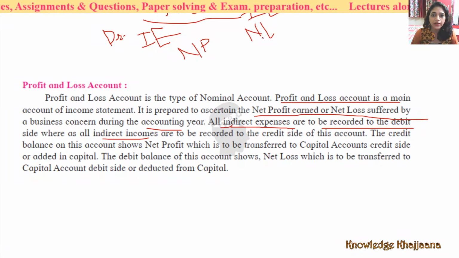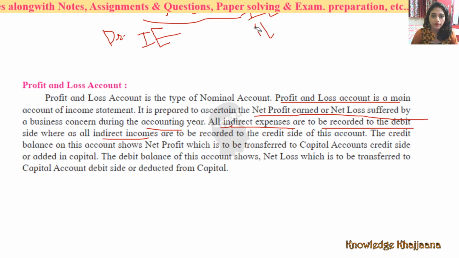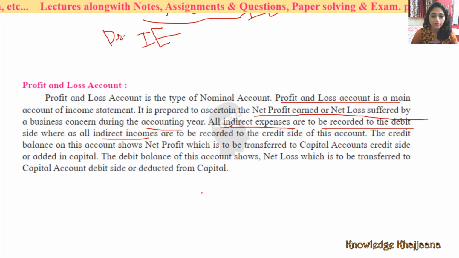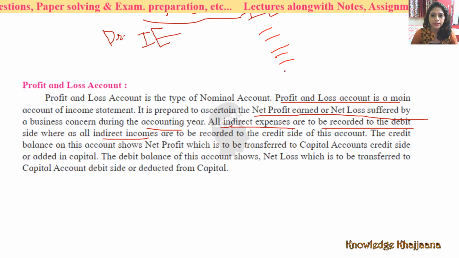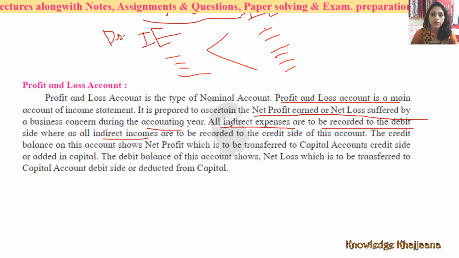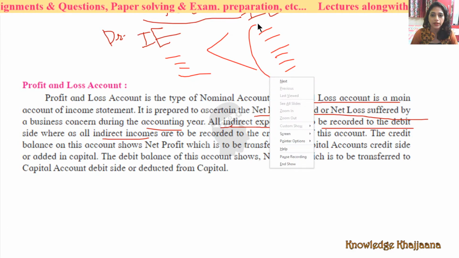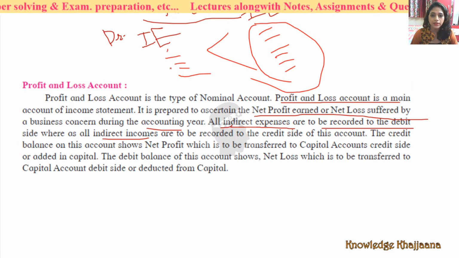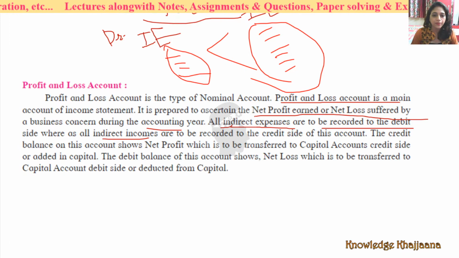See, when we get the net profit, when the amount involved in the credit side is bigger than the debit side, right? Net profit.